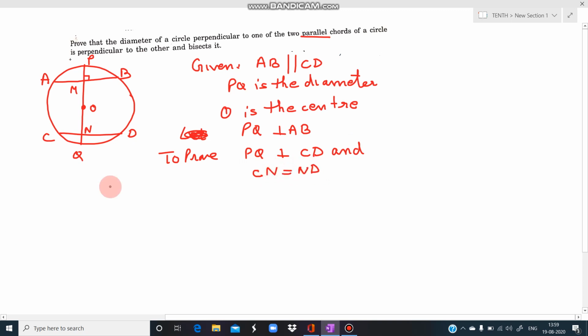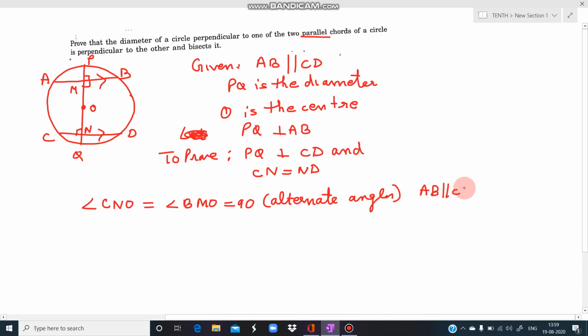तो हर एक question में almost same type का ही proof is going on, isn't it? Now these two chords are parallel. So first of all, angle CNO is equal to angle BMO, 90 degrees. ये वाला angle इस angle के equal होगा. Why is it so? Because they are alternate angles. Because it is given that AB is parallel to CD. तो ये alternate angles हो गए. So what do we conclude from here? We conclude that PQ is perpendicular to CD. तो अगर ये angle 90 degree आ गया है, that means PQ is perpendicular to CD.